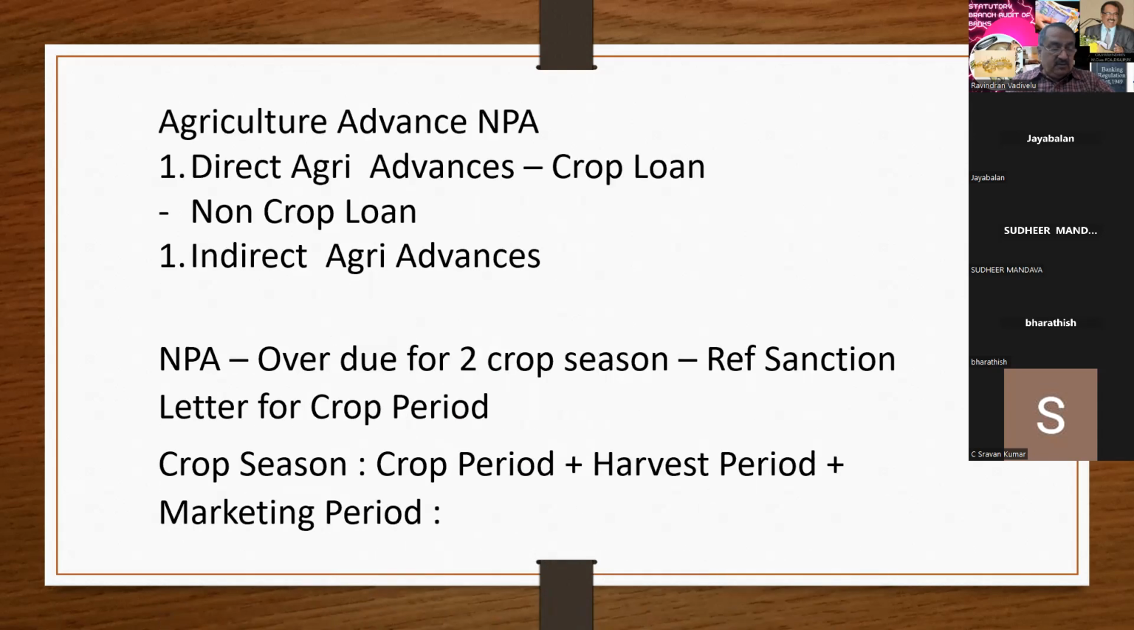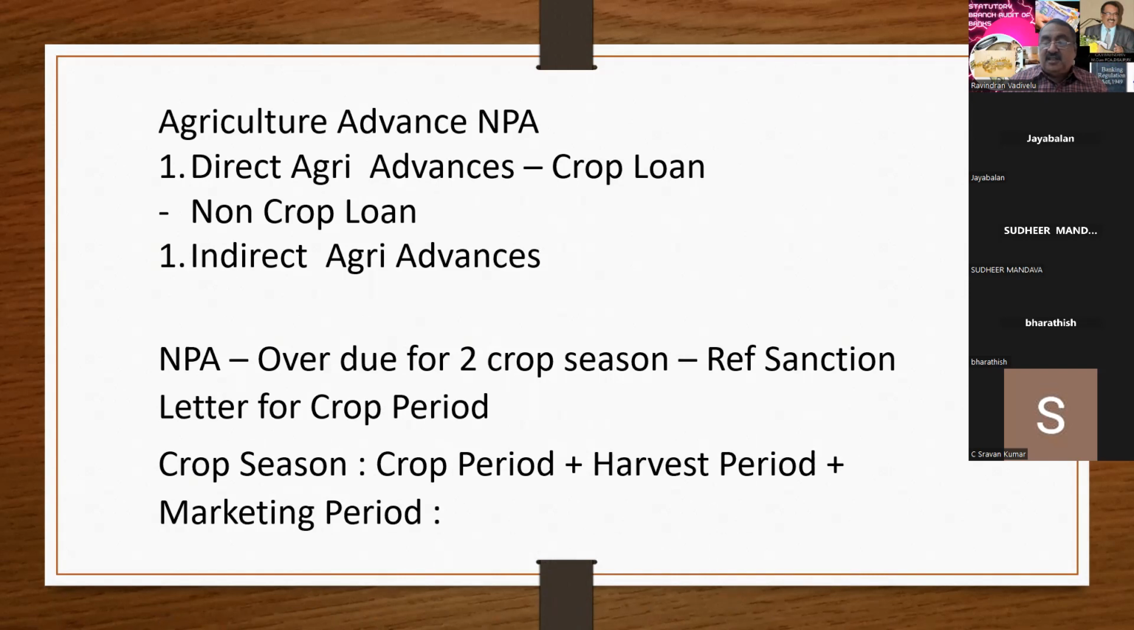Now I'm moving to the next, very interesting portion: agricultural advances. So far I have covered non-agricultural advances, term loans, CC and other important highlights. Now I am going to the agricultural advances NPA, wherein a lot of members have confusion in arriving at NPA. There are two things you have to remember: one is direct agriculture, the second is indirect agriculture.